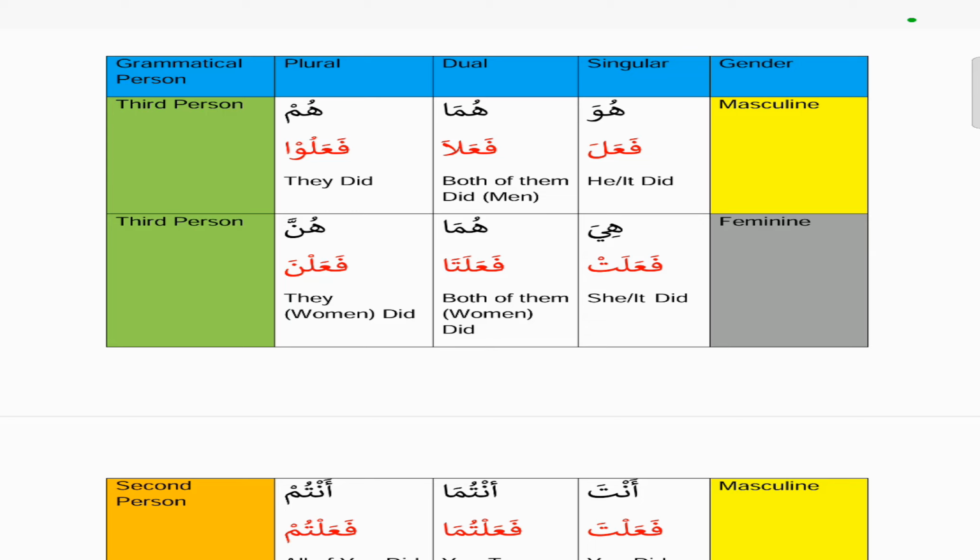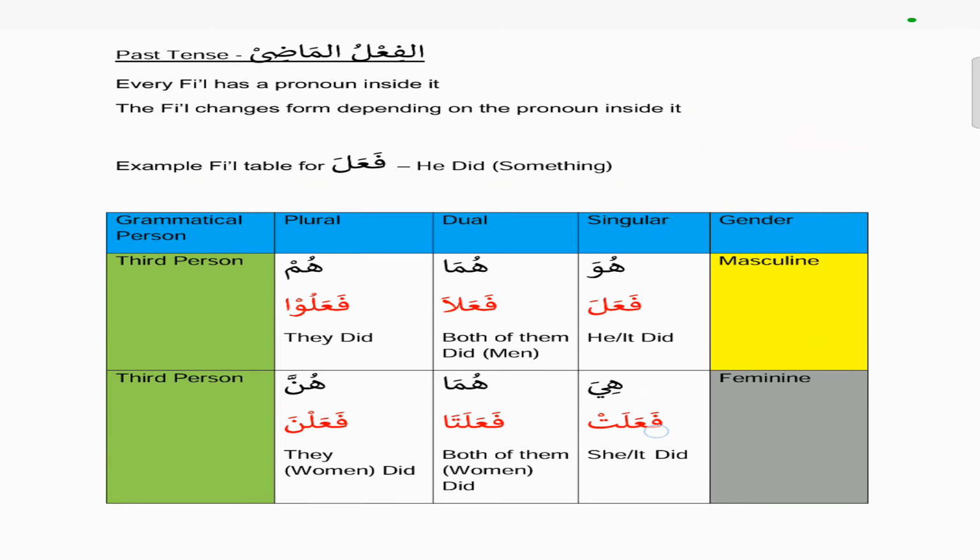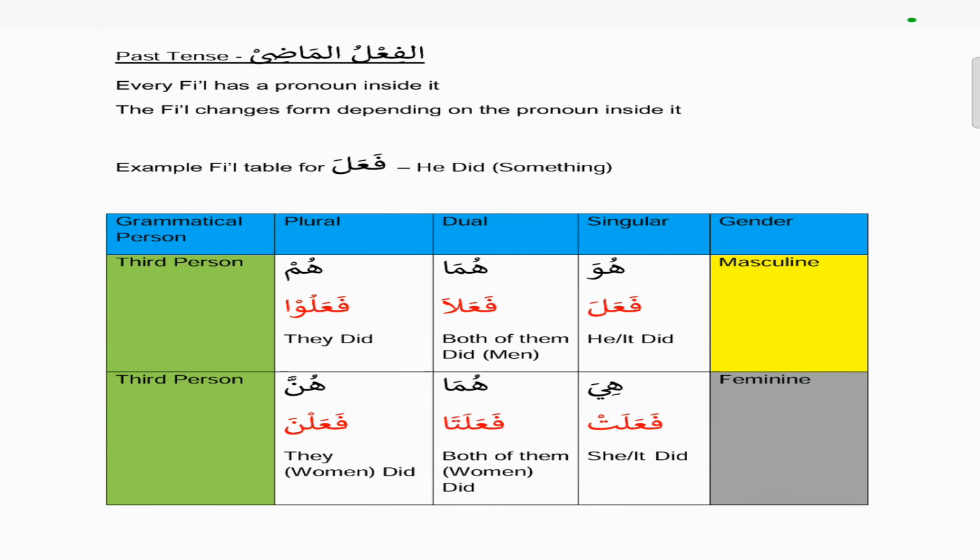So what you need to do is try to study this chart, memorize it for the fa'ala fi'l, and then you can apply the same template to any three letters. So if you replace the fa'ala with noon, sad and ra, the same template would apply. So you could just apply the same changes to any three root letters across this table, and that would be correct. So if you memorize this, then you can replace the fa, the ain and the lam with any three letters and apply the same template across the whole chart.